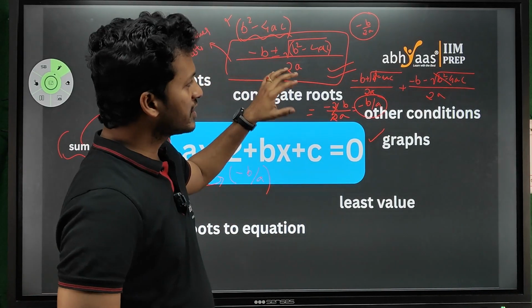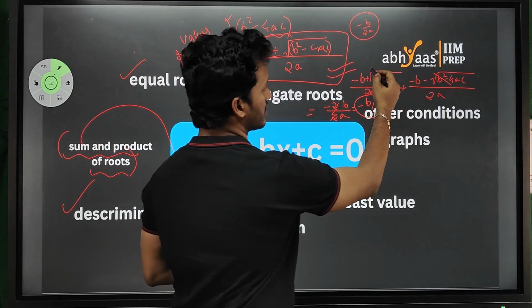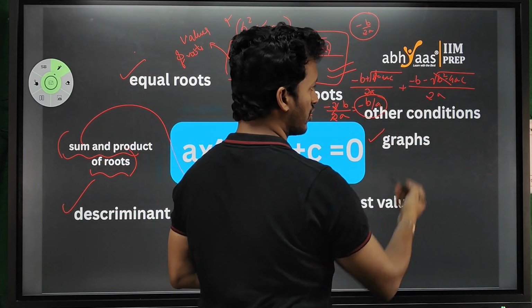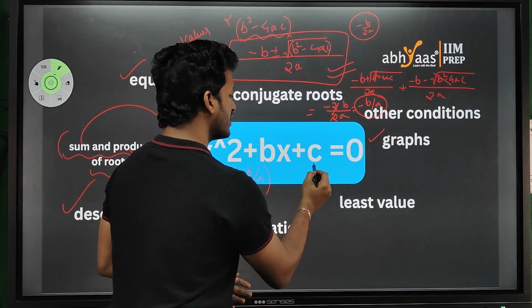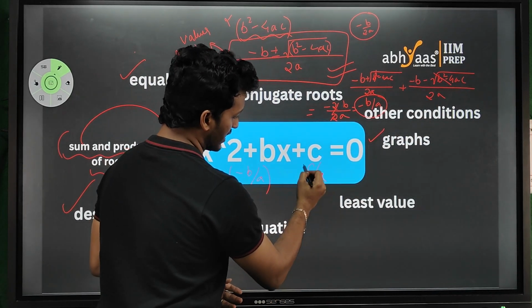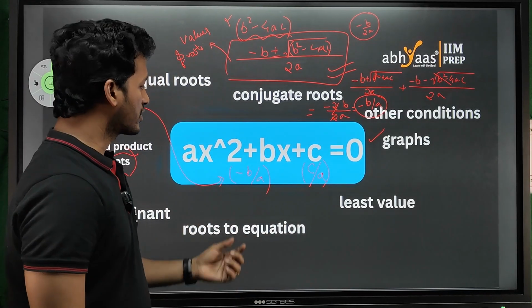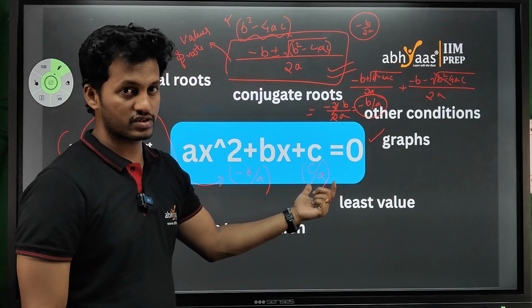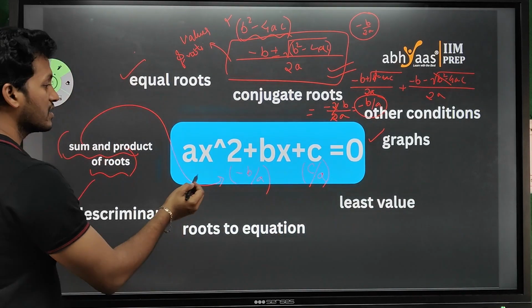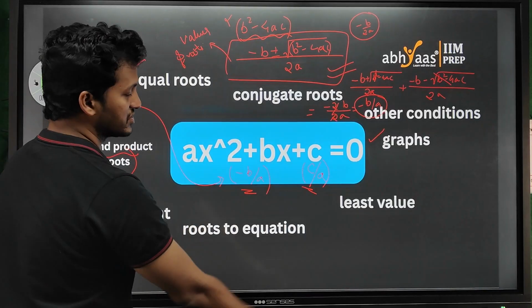Okay, similarly, if you find the product of these two roots, you'll get minus b plus root into minus b minus root, that is a square minus b square. It will end up giving you the value c by a. Okay, so that is the product of roots. So this minus b by a is the sum and this is the product of roots. So with that we can know the values of the coefficients also.